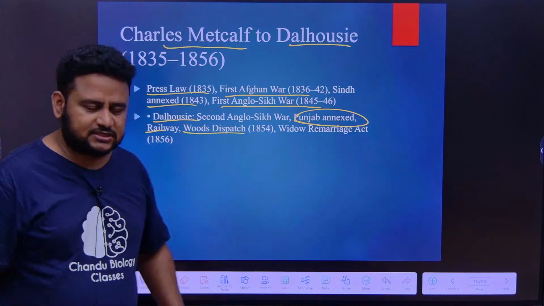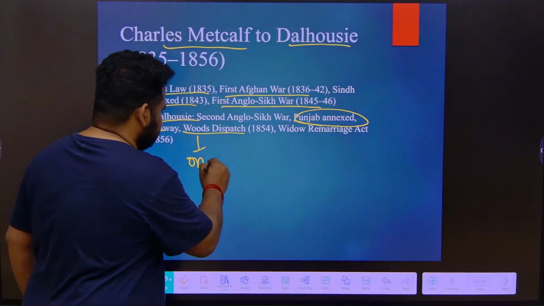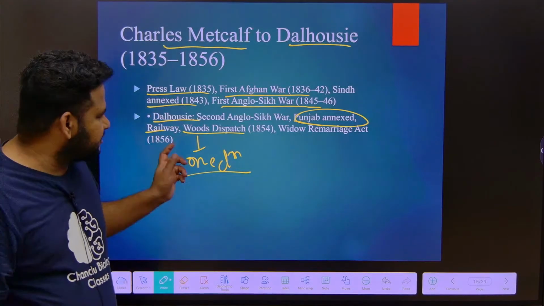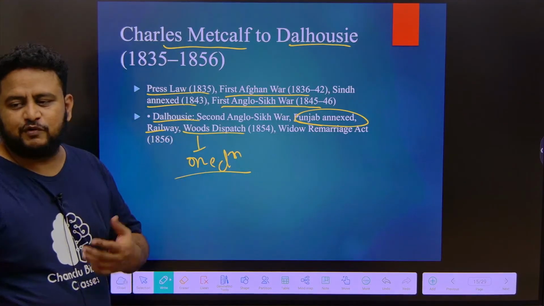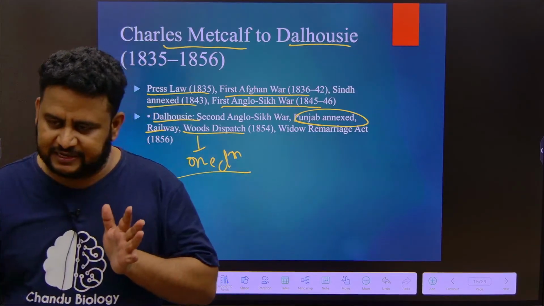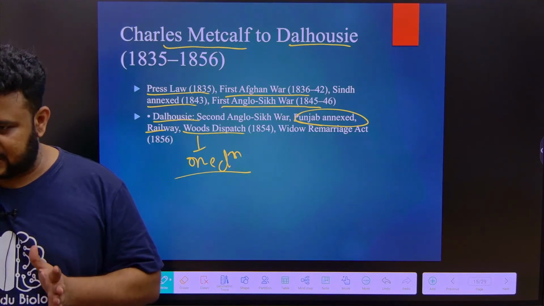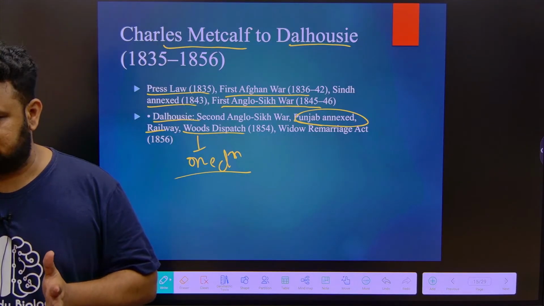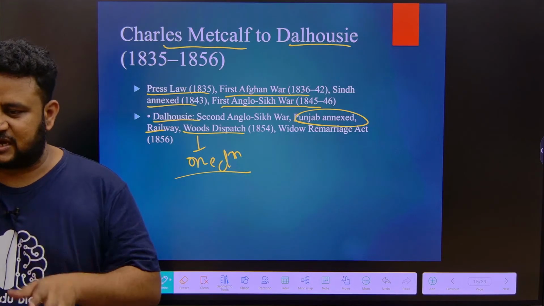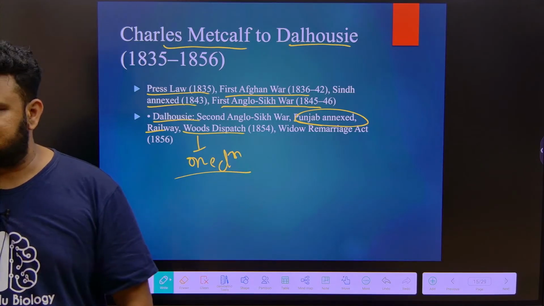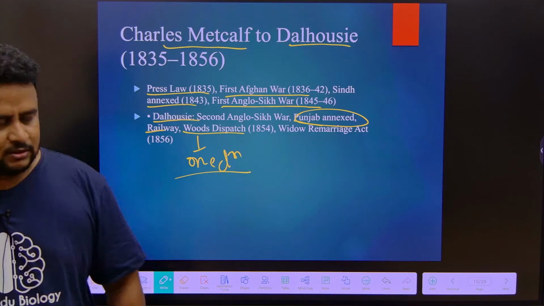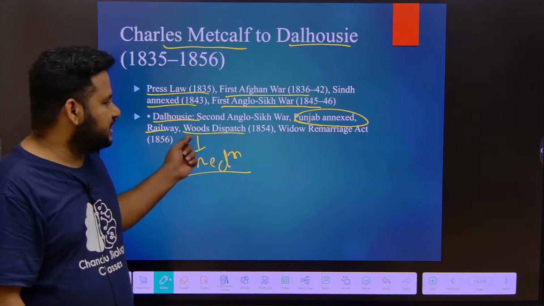Wood's Dispatch is also a reform on education. Macaulay's Minute was on education, and Wood's Dispatch too. Wood is a person's name. Wood's Dispatch means he put forward some reforms, where he said that English need not be the official language at all levels. At the lower levels, let there be the vernacular language, meaning the local or native language. For us, it is Telugu. But at the higher levels, let English be the official language. That was the decision of Wood's Dispatch, and it was fairly successful.